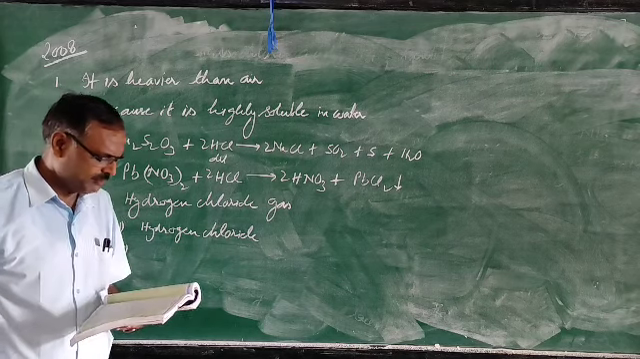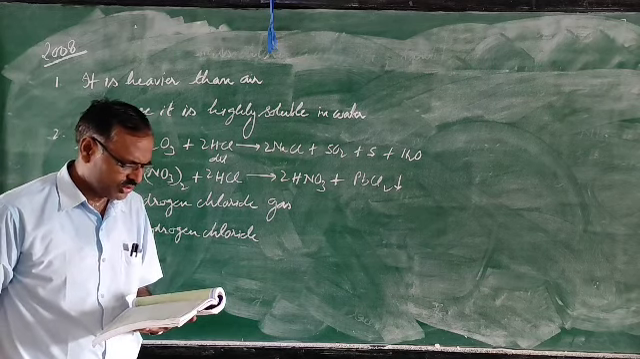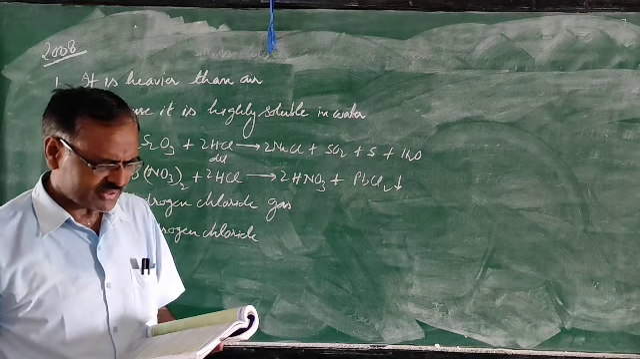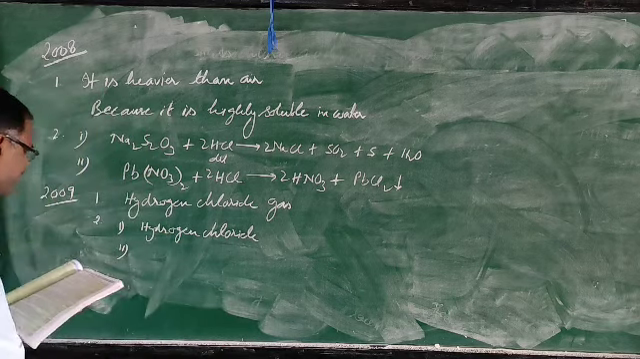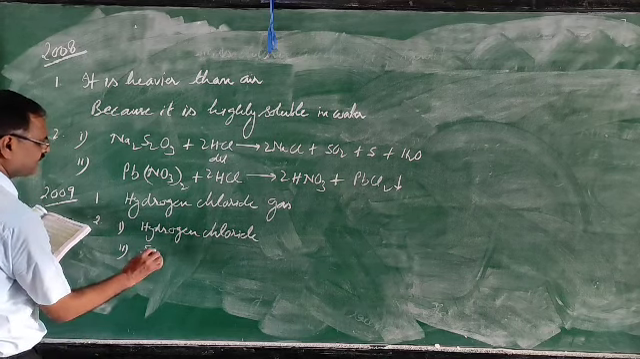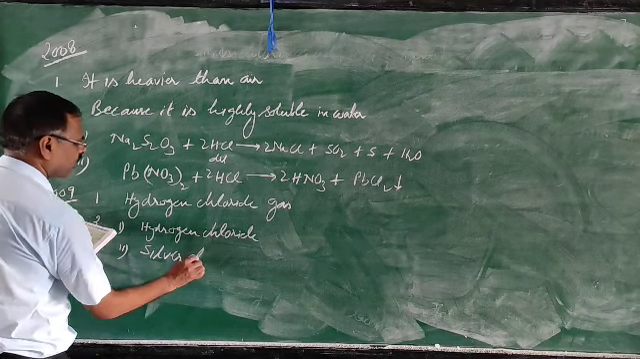Second, a compound which is insoluble in cold water but soluble in excess ammonia solution is also very important. The answer is silver chloride.